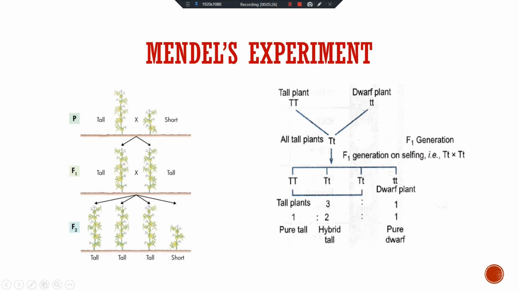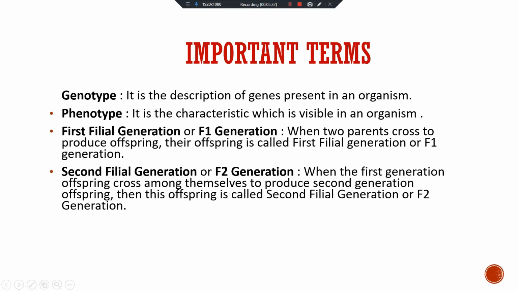Now the next terms. What is genotype? It is the description of the genes present in an organism. As I told you, both capital T is pure tall, one capital T and one small t is hybrid tall. Understood? And phenotype is the characteristic which is visible in an organism by appearance.